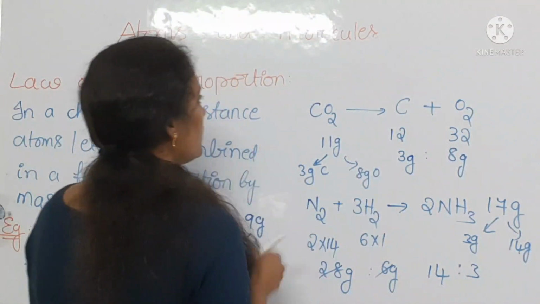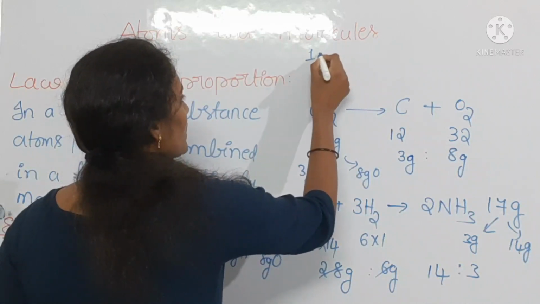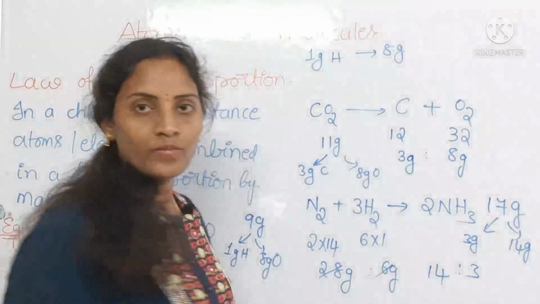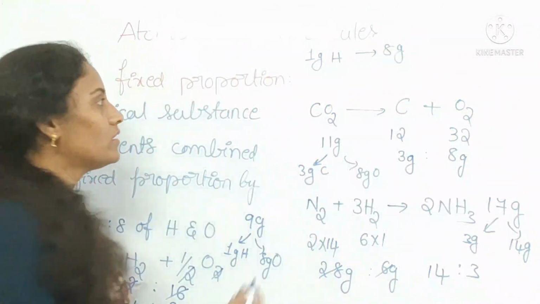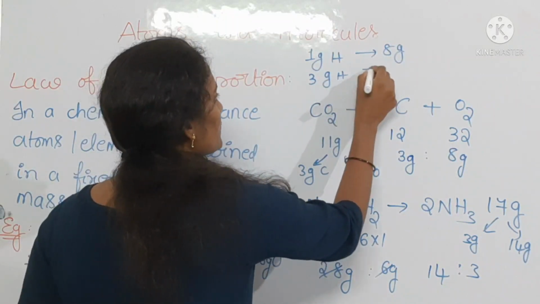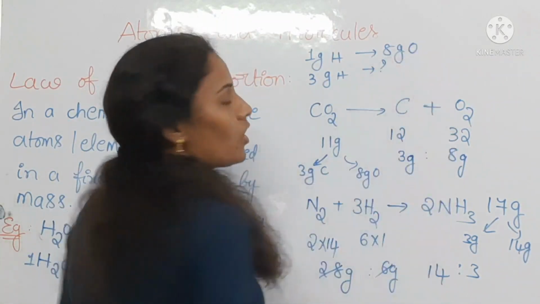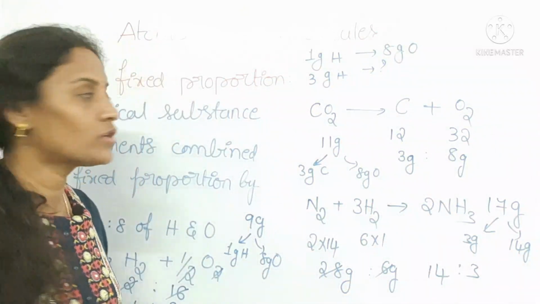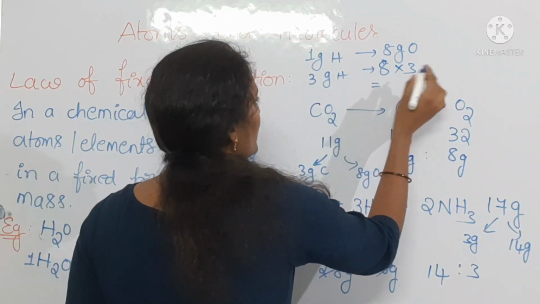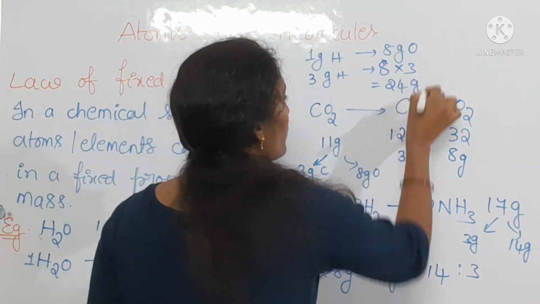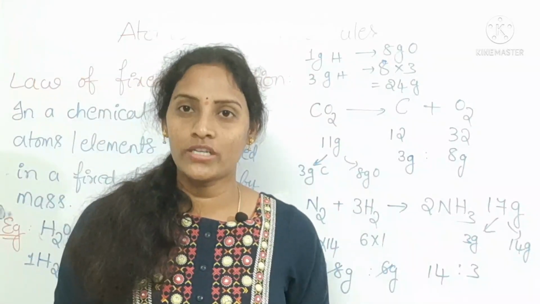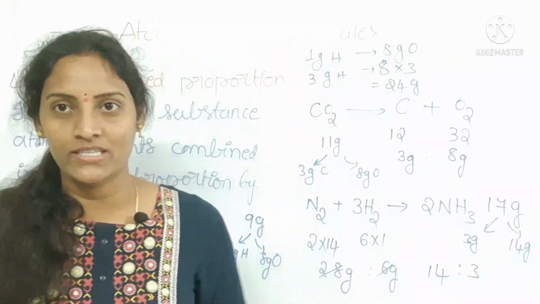Take one more example. If 1 gram of hydrogen needs 8 grams of oxygen, then 3 grams of hydrogen needs how many grams of oxygen? You multiply 8 into 3, and you get 24 grams of oxygen needed for the formation of a water molecule if 3 grams of hydrogen is involved.